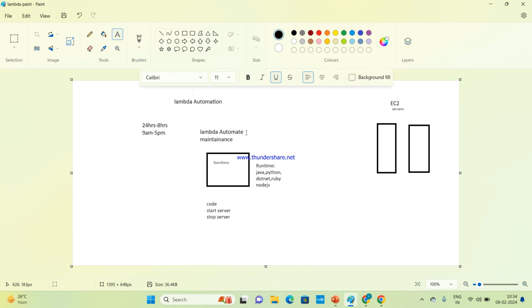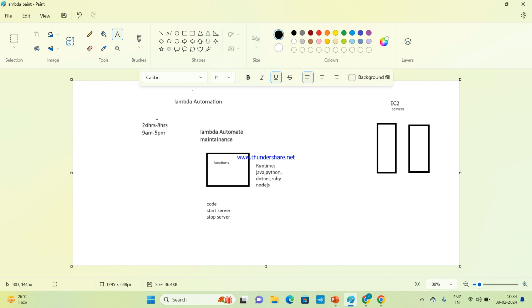It's based on two parameters. The first is to run applications, and the second is to automate maintenance.